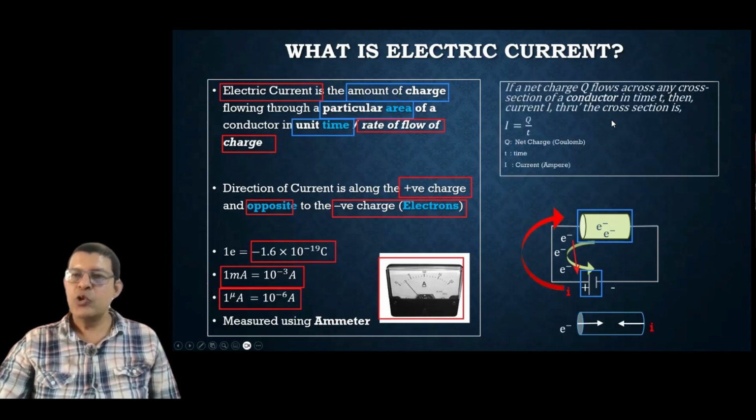Okay. So then what can we define as current? Can we see the formula for current now?